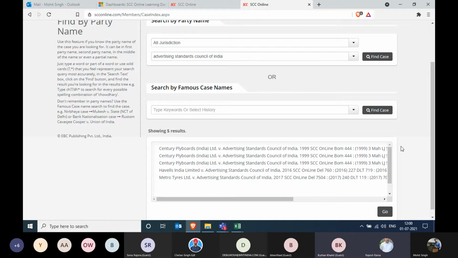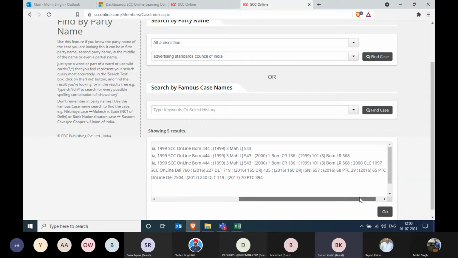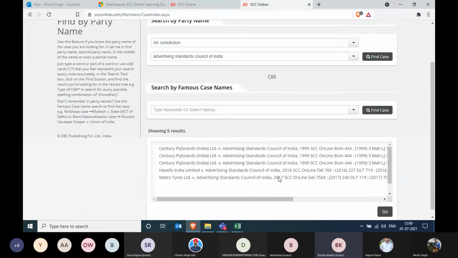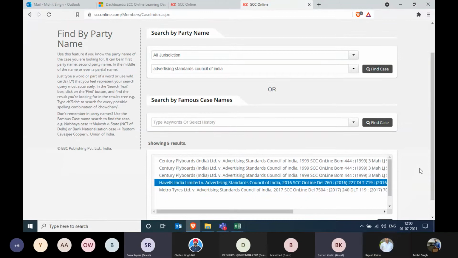So if there are these 3 judgments, can we know if there are any pending litigations also? Is that possible? No, sir. Only the judgments which have reached finality are displayed. So anything which is pending in the courts will not be displaying over here. And the reason why I was saying that there are 3 judgments over here.